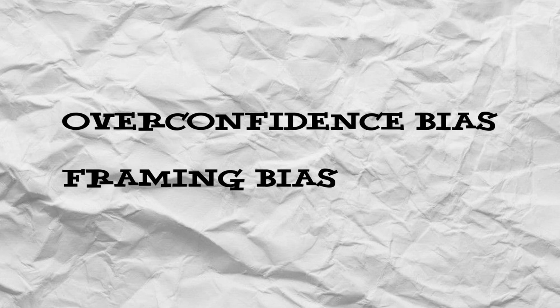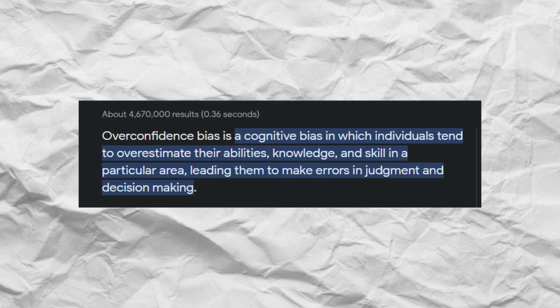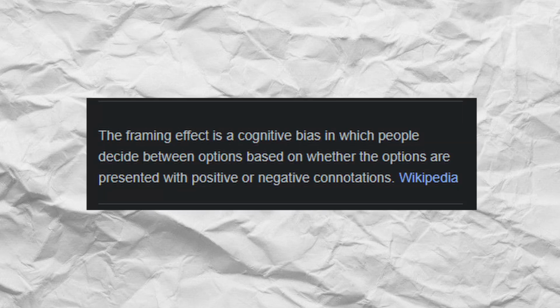Hello! In this video, I'll be demonstrating biases and flaws in decision making, specifically the overconfidence bias and the framing bias. The overconfidence bias refers to the tendency of people to overestimate their own abilities, knowledge, or predictions. The framing bias is a cognitive bias that occurs when people react to a particular choice in different ways, depending on how it is presented or framed. The way information is presented can influence the decision-making process, even if the core information remains the same.